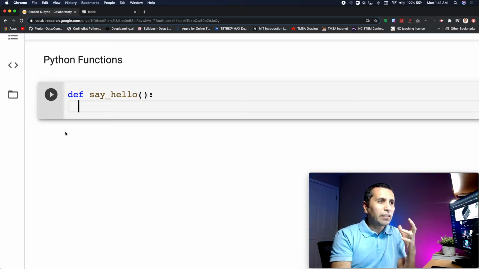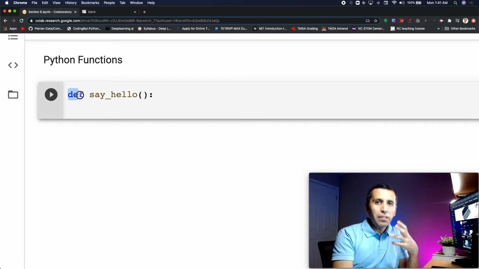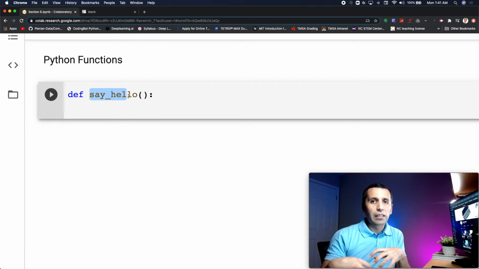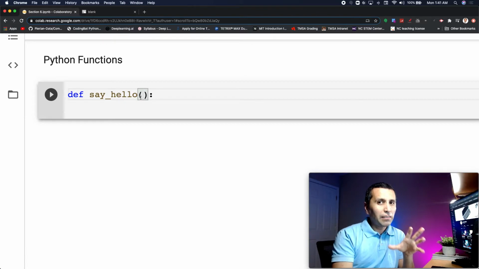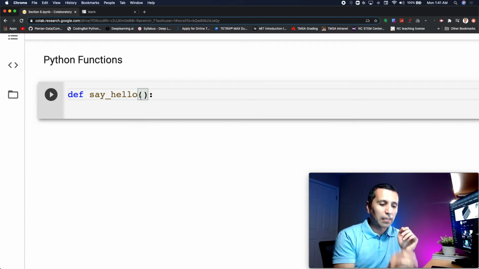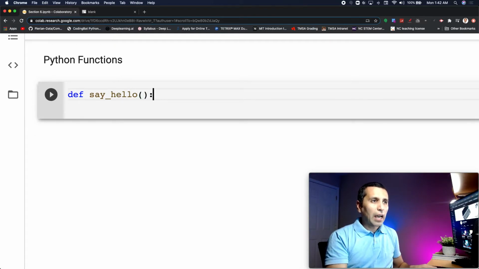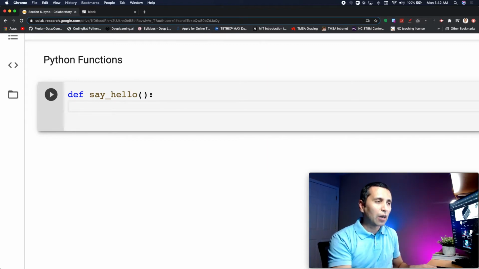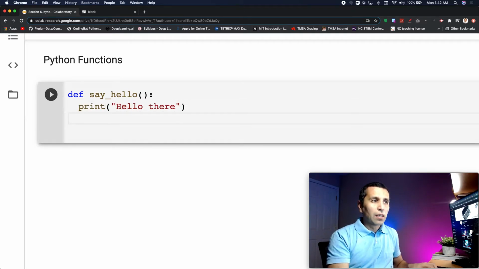Let's analyze what is going on. Right now I'm defining, and that is the name of the package. That is the name of the block of code that I want to run later on. Right now I'm leaving the parentheses blank, but we are going to talk a little deeper about what I can write inside the parentheses. Right now it's blank, nothing inside. I will say, hey, if I call my function say hello later on, not now, I will print hello there. Let me just run it.